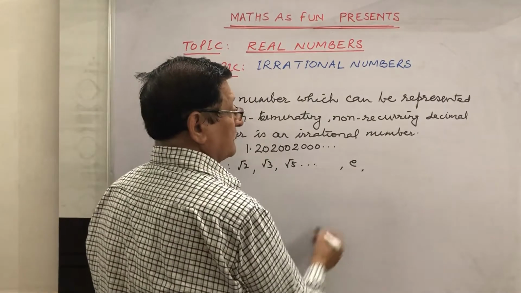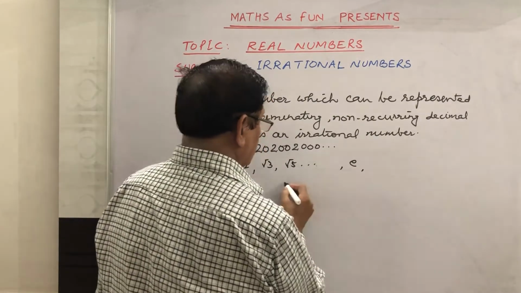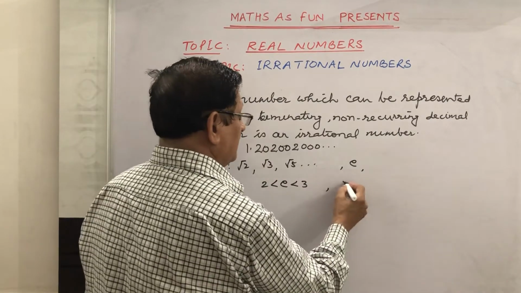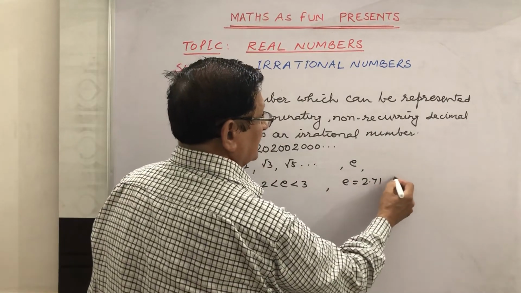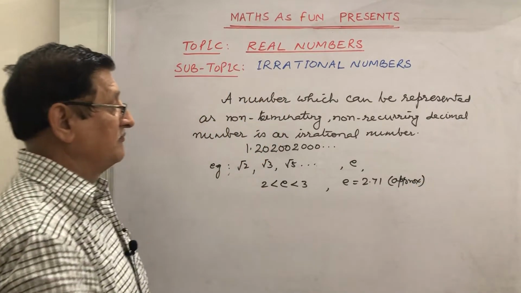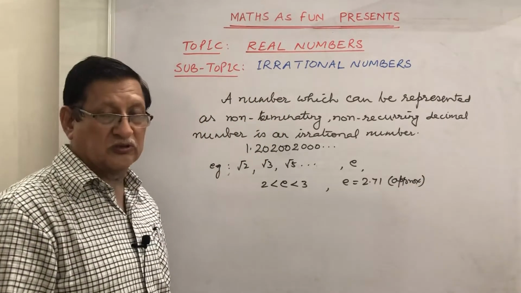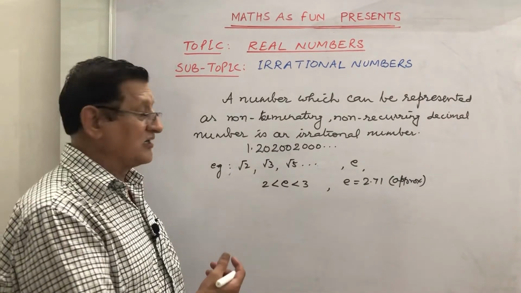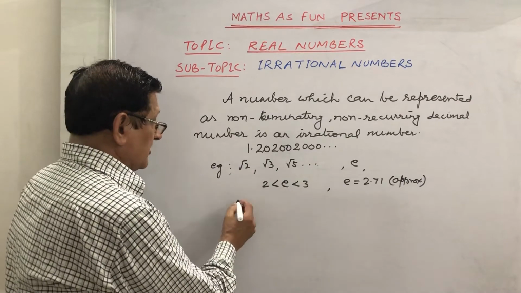E is the exponent which lies between 2 and 3, and the approximate value of E is 2.71. But if we find the exact value of this, that is an irrational number because it is a non-terminating and non-recurring decimal number. Another example of an irrational number is pi.